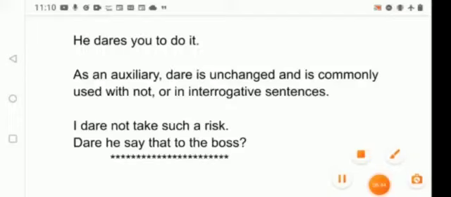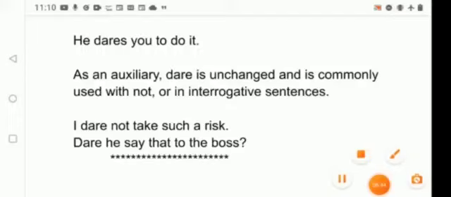Ought to. Ought generally points to present and future time. It is followed by the infinitive. Although not as forceful as must, it is stronger than should. Ought to is used in the following cases. They ought to help him, to express duty. He ought to be ashamed of himself, to express fitness. We ought to help the poor, to express moral obligation. We ought to buy some furniture, to express necessity.